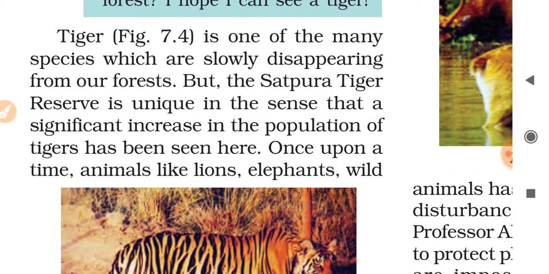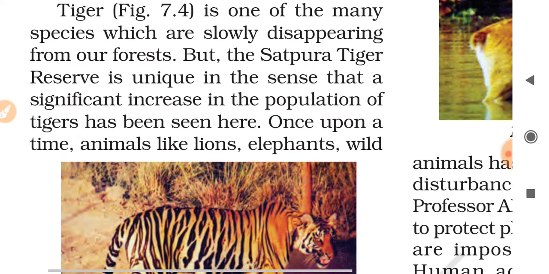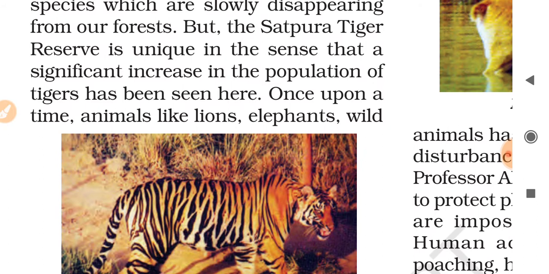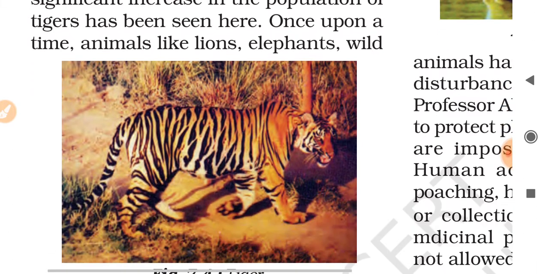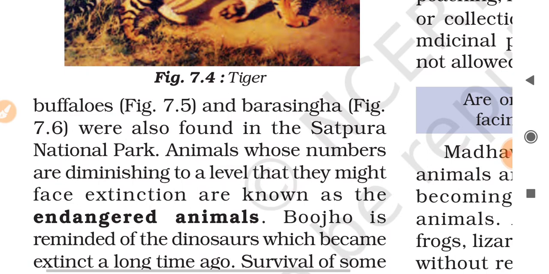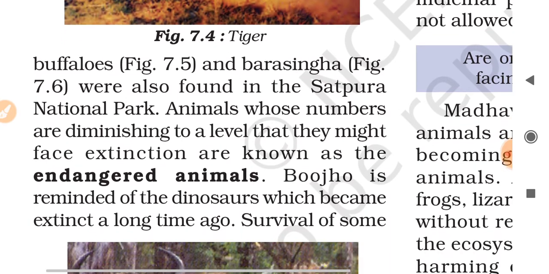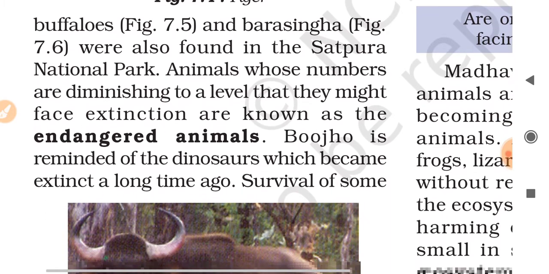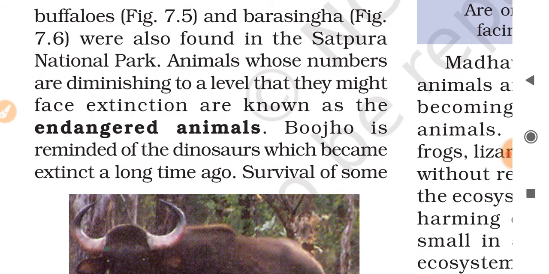These are species which are slowly disappearing from the forest. But the Satpura Tiger Reserve is unique in the sense that a significant increase in the population of tigers has been seen there. Once upon a time, animals like lions, elephants, wild buffaloes, and Barasingha were also found in the Satpura National Park. Animals whose numbers are diminishing to a level that they might face extinction are known as endangered animals, which are near the face of extinction.